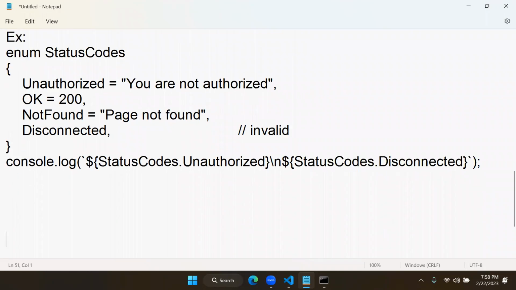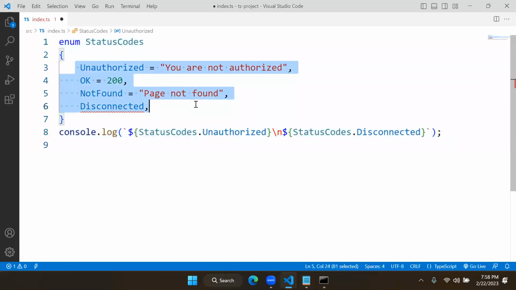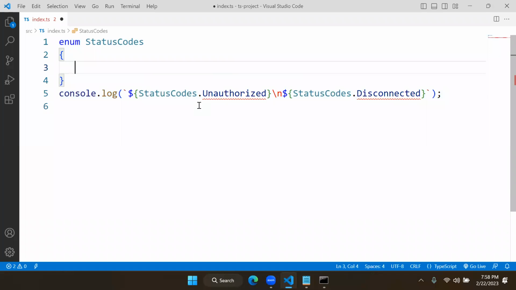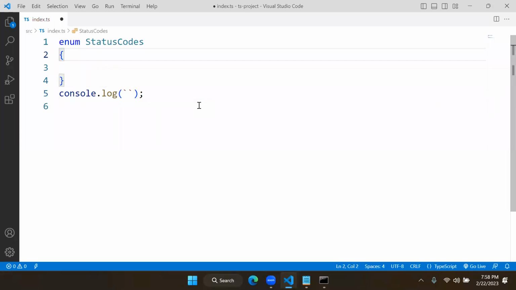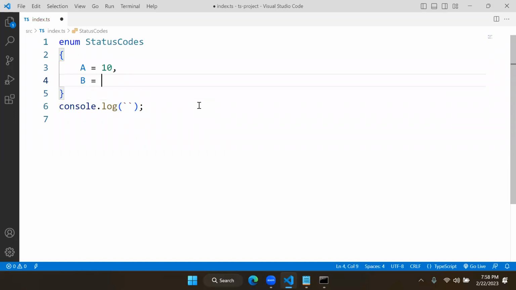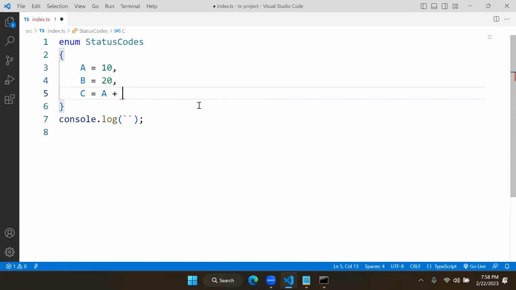Another point is you can have expressions. Enum can have an expression. So enum expressions are nothing but, suppose I am writing like this: A is 10, and B is 20, and C is equal to A plus B. That's okay. It works. It is a constant with expression.